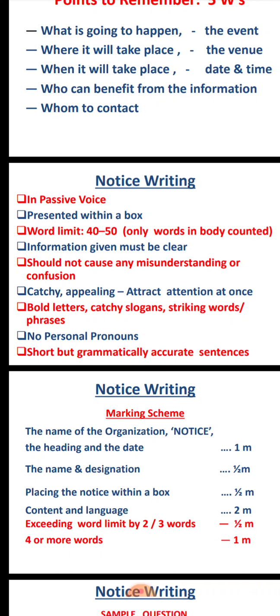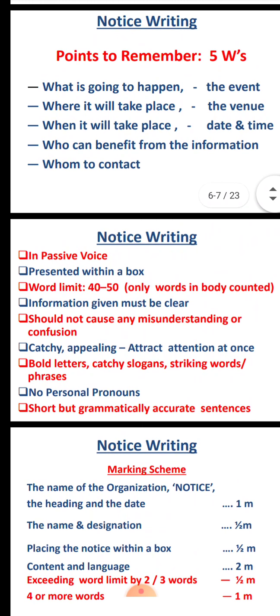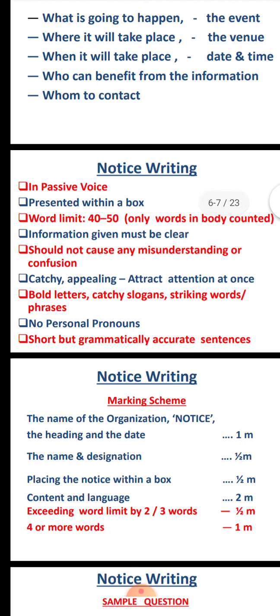Who can benefit from the information, whom to contact, and so on. That means whatever event is going to happen, in which place, when it will take place, who will benefit from that notice, and whom we have to contact related to all these things.